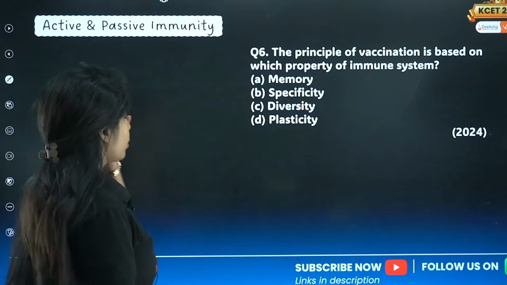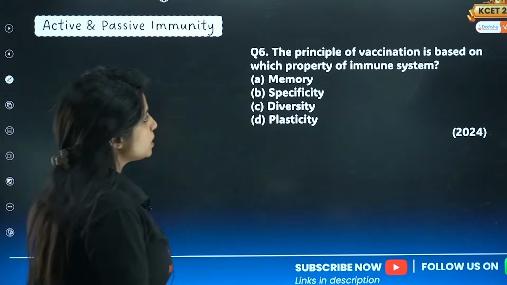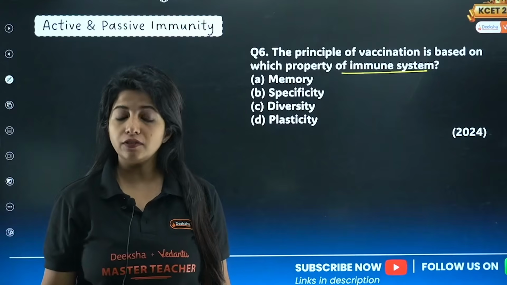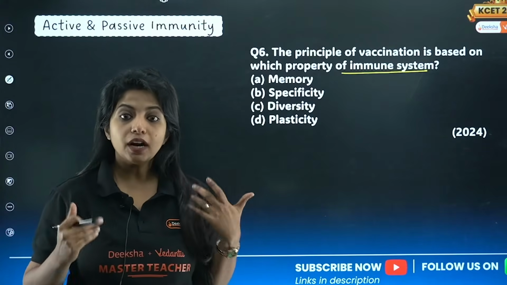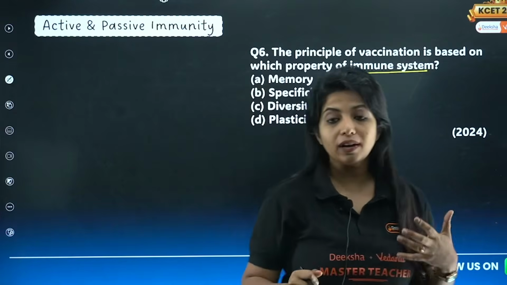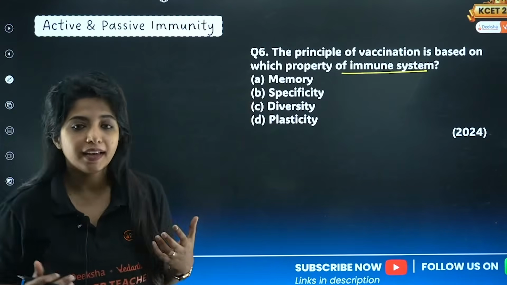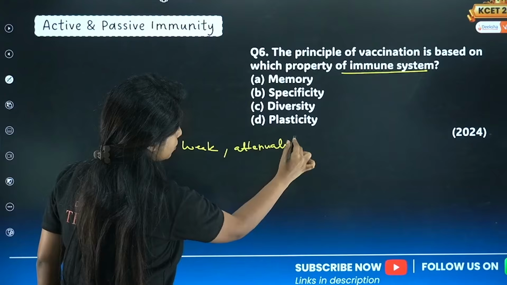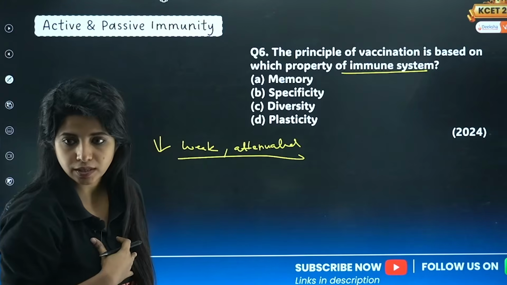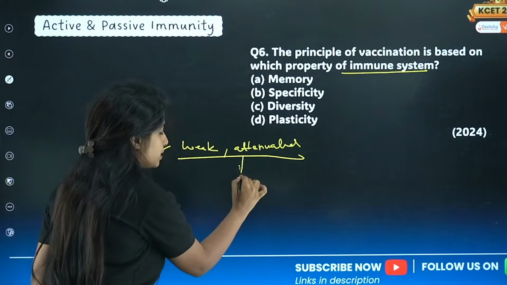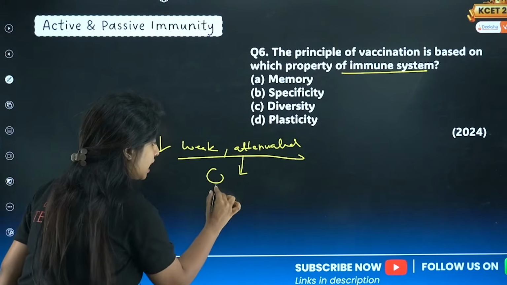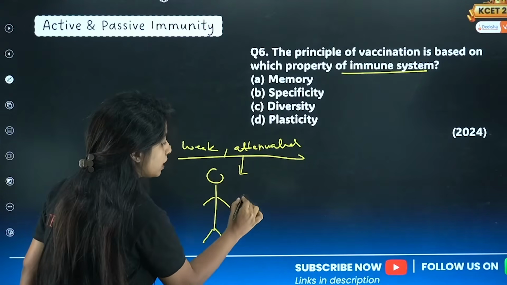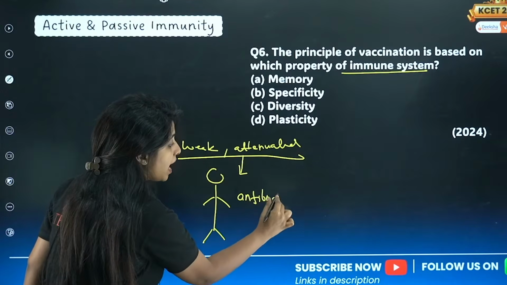Now comes a question related to active and passive immunity. The principle of vaccination is based on which property of the immune system? Memory, specificity, diversity, plasticity. So my dear children, while we undergo vaccination, for example, when COVID came, we all had the COVID vaccine being given. What is a vaccine? A vaccine is basically a weak or attenuated form of pathogen, that means something that does not cause trouble to us. That form of pathogen is given to us. Why? Because we want to tell our body that, hey, something like this could be coming in actual form, you have to be ready.